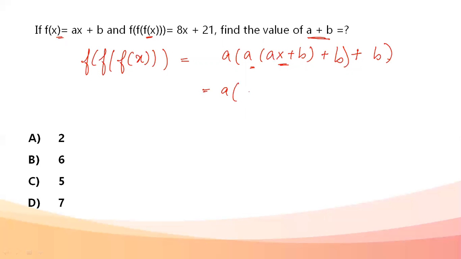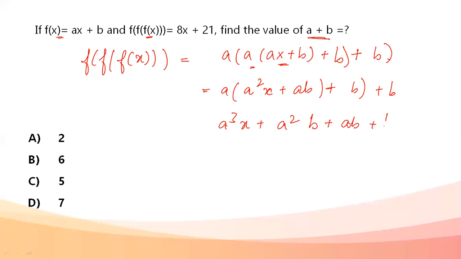So this becomes a into a square x plus ab plus b plus b. Again, a cube x plus a square b plus ab plus b. This is all equal to 8x plus 21.